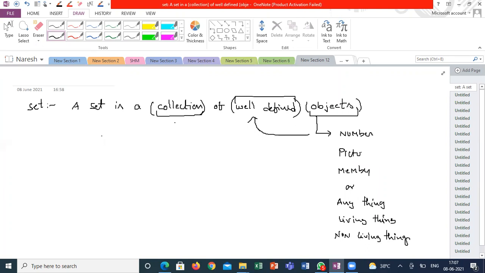Then that group is called a set. But not all groups can be called sets. A group can be called a set when it is a collection of well-defined objects. If any collection is not well-defined, it does not form a set.